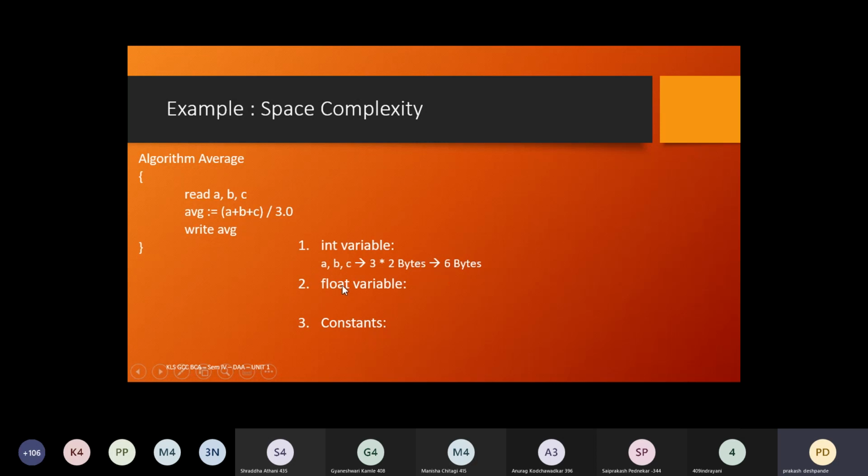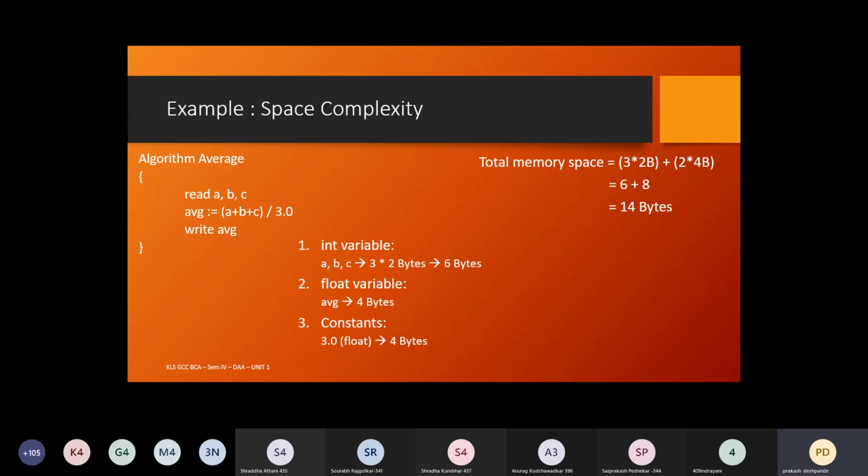In the same way, how many float variables are there? Only one, right? AVG, that is 4 bytes. And what about the constant? That is 3.0. 3.0 is a float here, which means 4 bytes. Now, can you tell me the total space complexity of this particular algorithm? 14 bytes. Yes, that is 14 bytes.